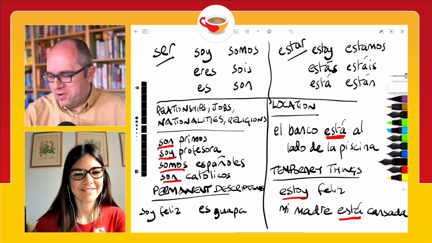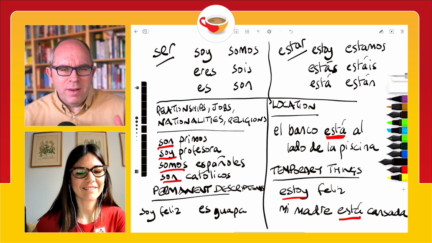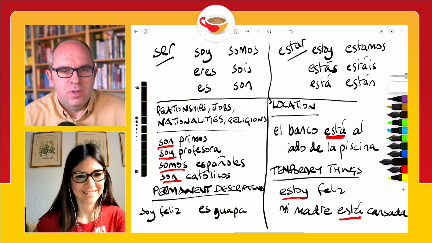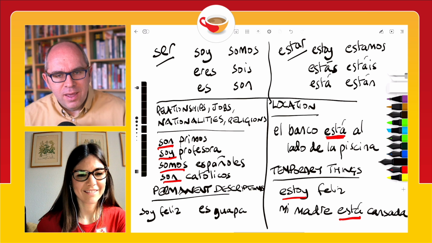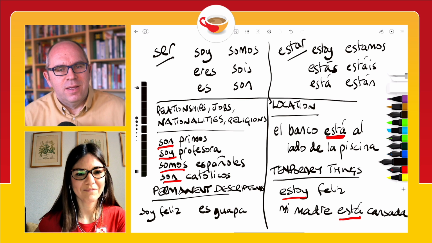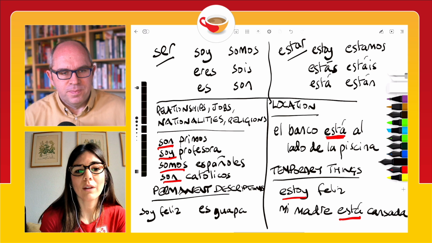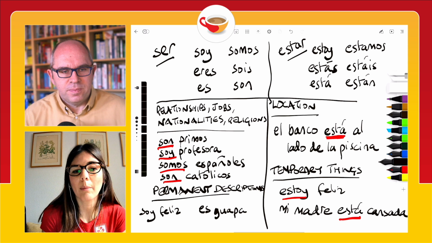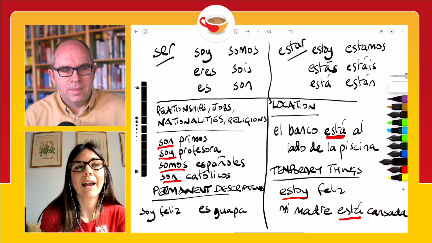On this side, we've got all of our sers, and on this side, all of the estars. But there's one little exception that I want to bring up here, and that is when we're describing the location, not of a thing, but of an event. So, Marina, can you help us with this? Of course. Here in the example, we're talking about el banco. That's a thing. But if we were talking about an event happening or taking place like a party, we would say la fiesta es en el hotel.